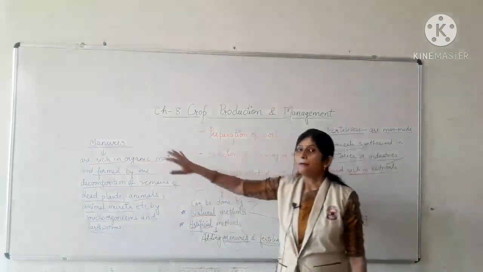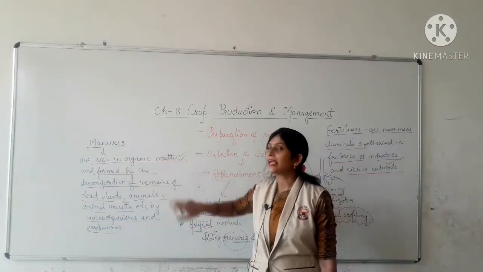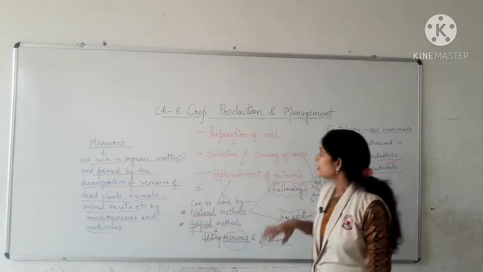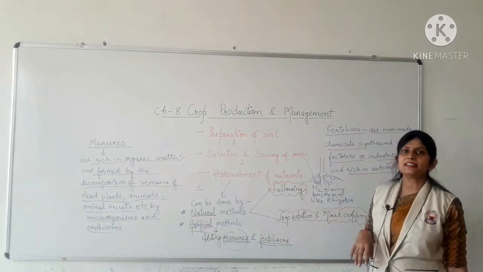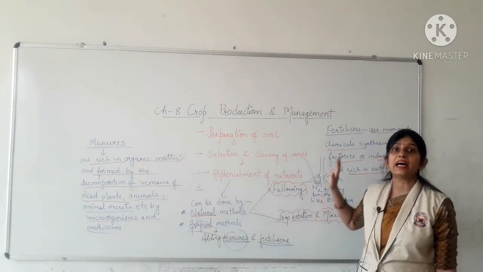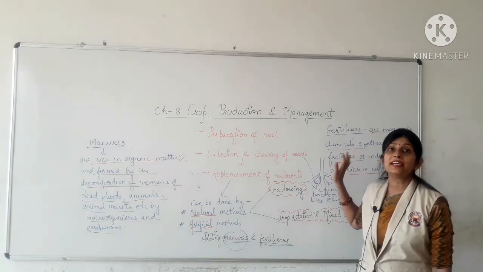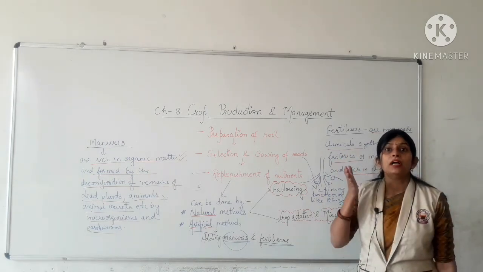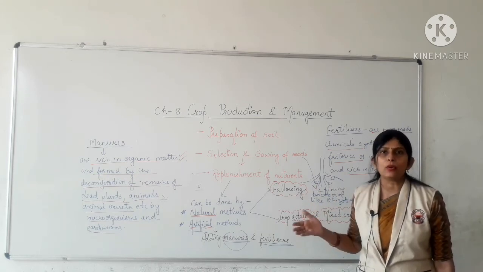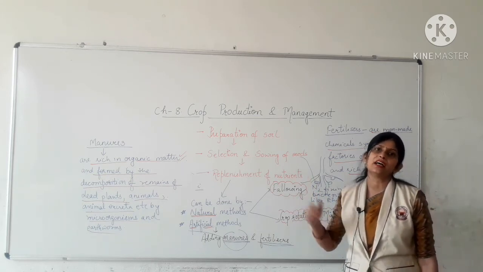Second one, manures are rich in organic matter. They are not rich in nutrients. Chemical fertilizers do not have organic matter at all. They are highly rich in nutrients like potassium, nitrogen, phosphorus, which are greatly required by most of the plants in large quantity.